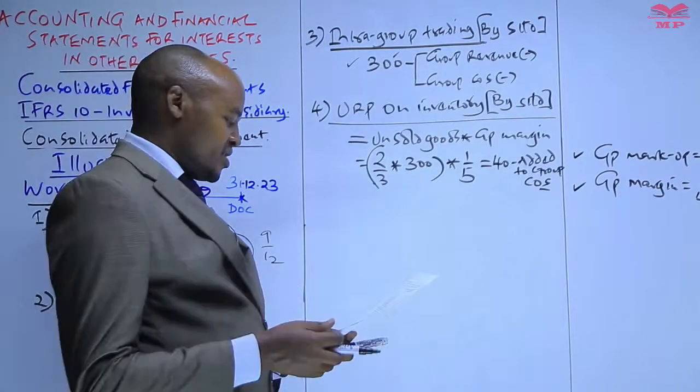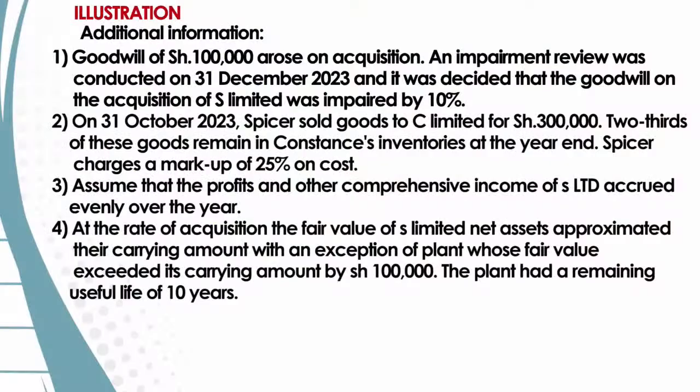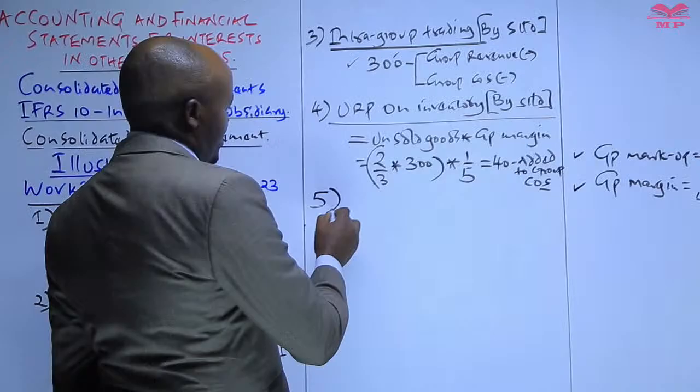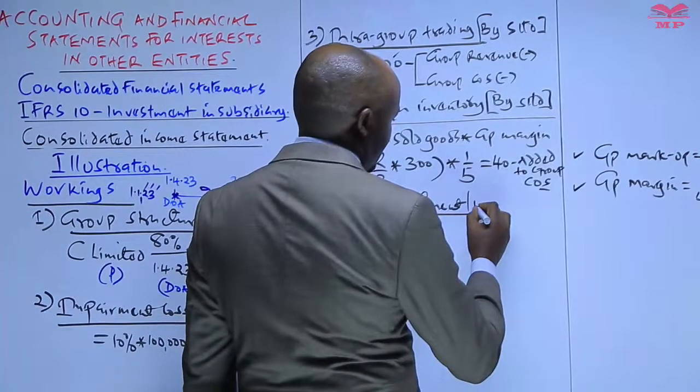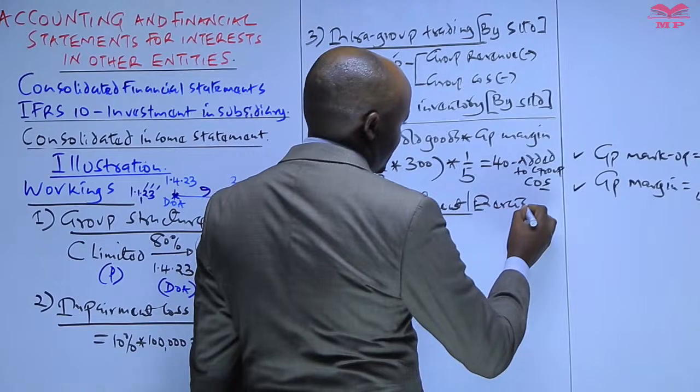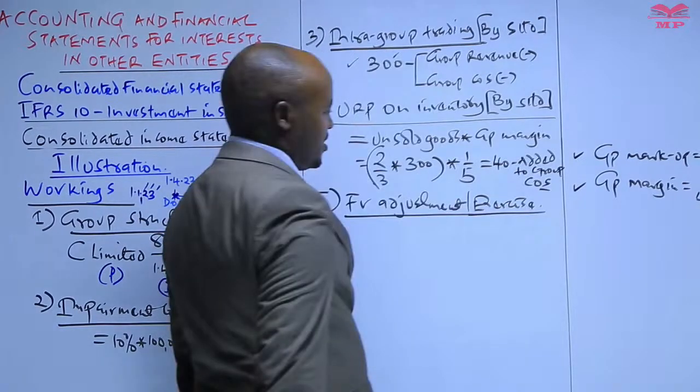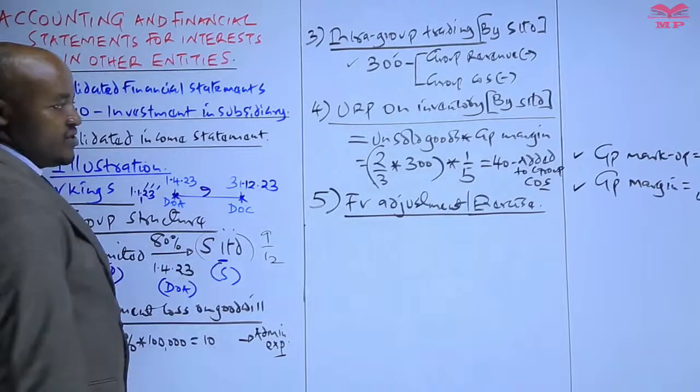And then number 4, we are told at the date of acquisition, at the date this subsidiary was acquired, the fair value of S Limited net assets approximated the carrying amount with an exception of an item of plant whose fair value exceeded its carrying amount by 100,000. So basically that is what we refer to as the fair value adjustments. Remember we said in our previous sessions that the fair value exercise is a process through which the subsidiary company revalues its assets on the date of acquisition.